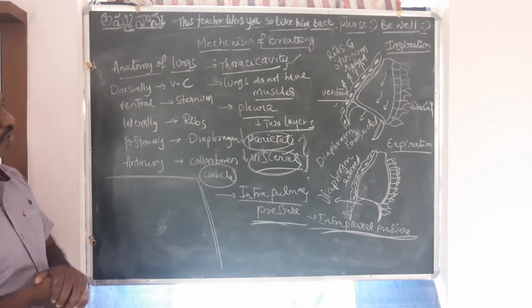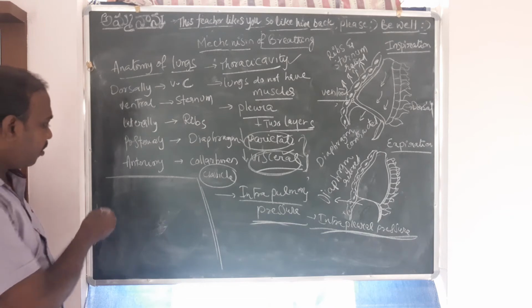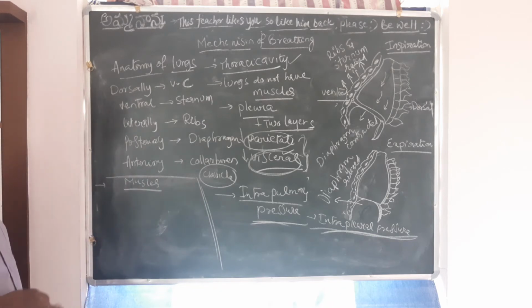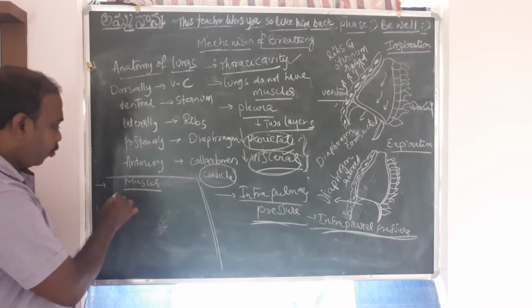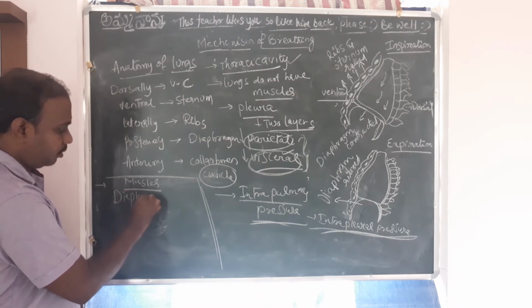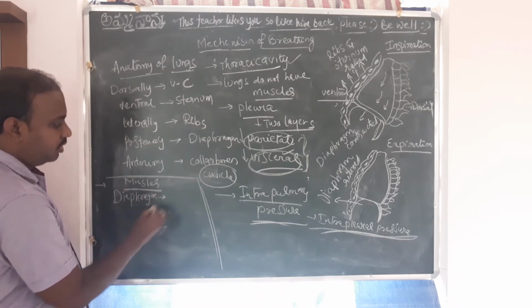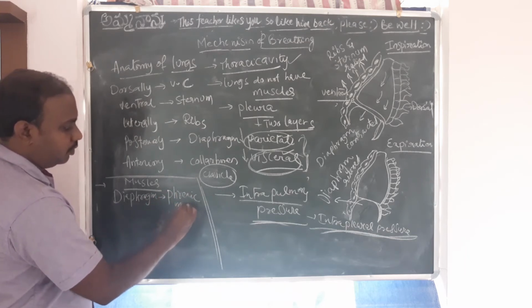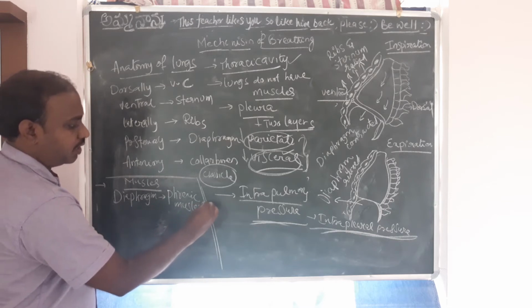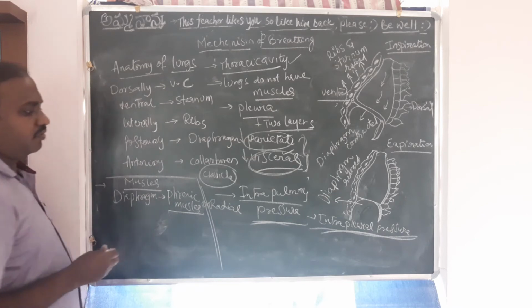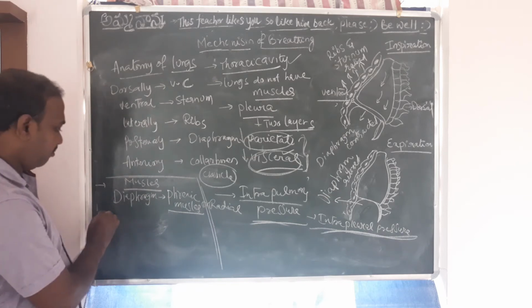What kind of muscles do we have? Two important sorts of muscles will be there. One is the diaphragm muscles. The diaphragm muscles are also called phrenic muscles or radial muscles. Phrenic muscles are the radial muscles.